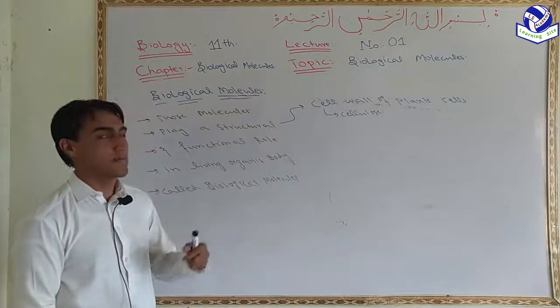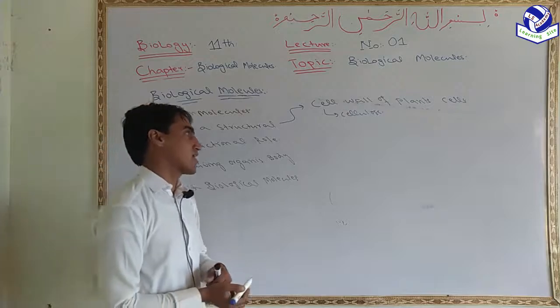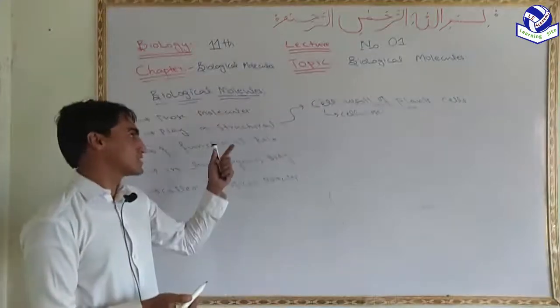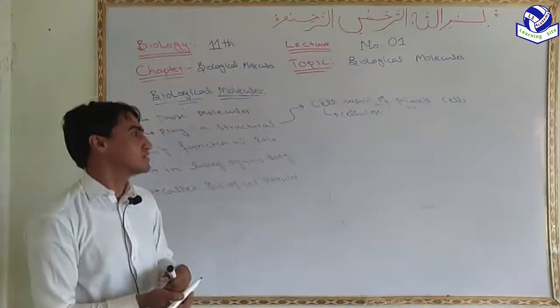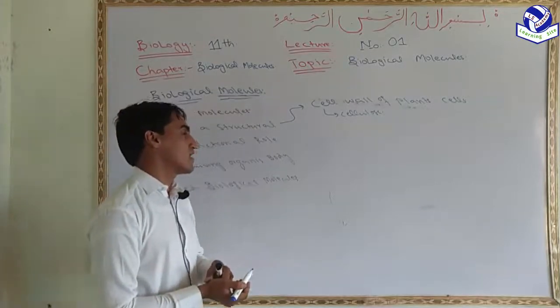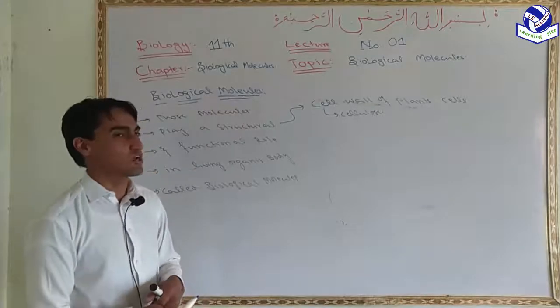It is a class of biological molecule, polysaccharide or carbohydrate. So cellulose plays a structural role in the formation of the cell wall of the plant cell.